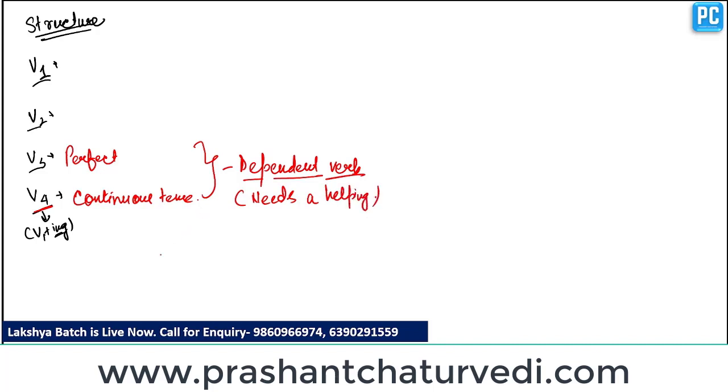So one thing you have to notice, that whenever we place the third form or fourth form in a sentence, we have to place a helping verb before them. Clear? They cannot be used without a helping verb because they are dependent verbs. So we have to use a helping verb before the third form of verb, as well as before the fourth form of verb. Clear? That's why we are calling them dependent verbs. So these two verbs are independent.